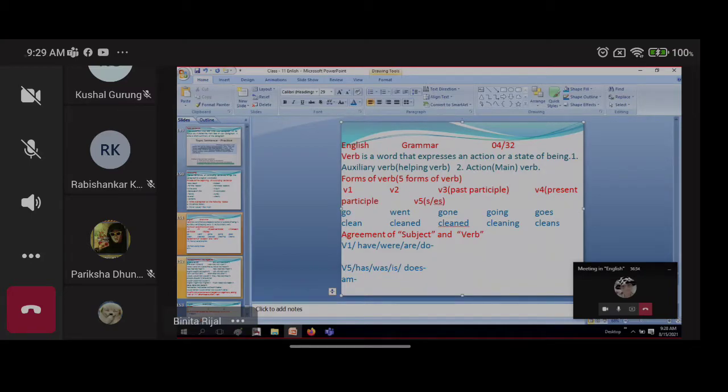Then I'm going to rub it, this past participle. So at first, please be familiar with these things because it is very important in every step of learning the English language. Verb 3 is past participle and verb 4 is present participle, the ing form, or it is also known as the gerund form.